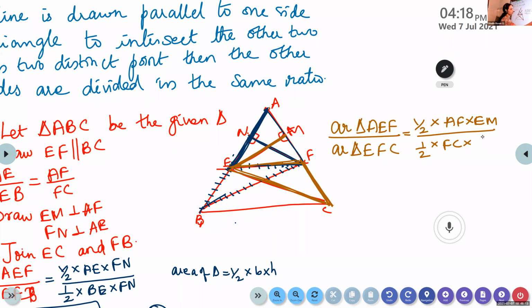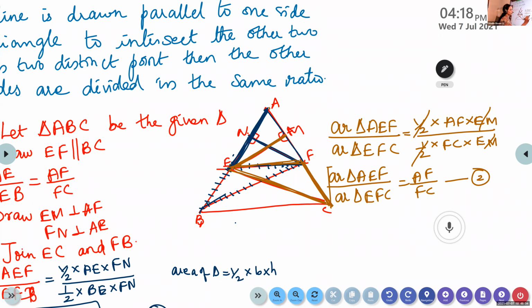EM is the altitude. So now again, half will get cancelled, EM will get cancelled. So we get area of triangle AEF by area of triangle EFC is equal to AF by FC. This is equation 2.